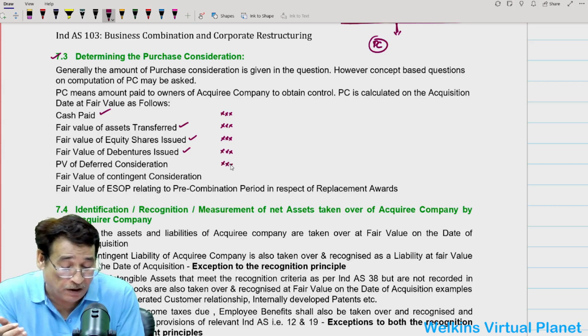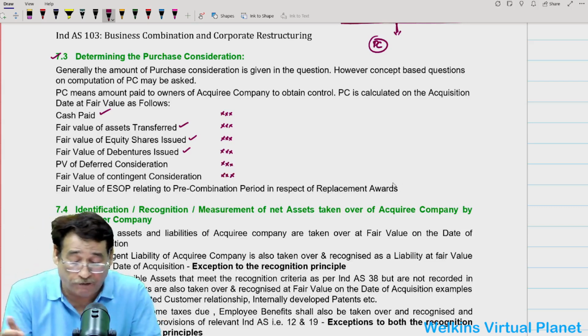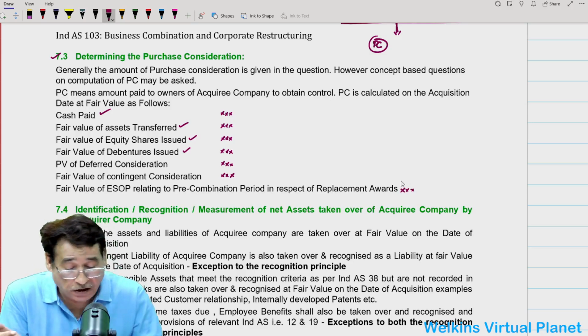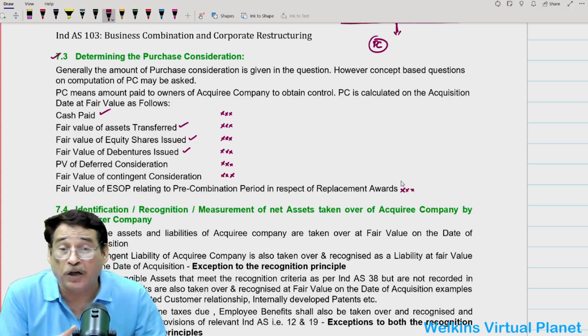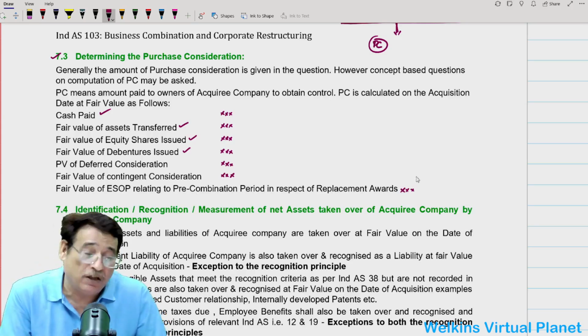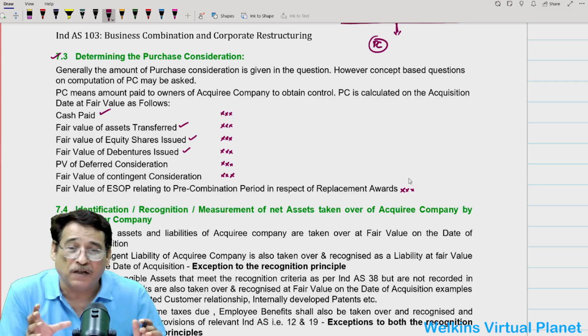For example, present value of deferred consideration, present value of contingent consideration, and fair value of employee stock option plan, correct? Relating to the pre-combination period in respect of replacement awards, correct? So by adding all these things, we will get the amount of purchase consideration.